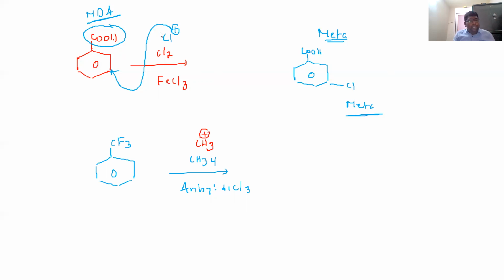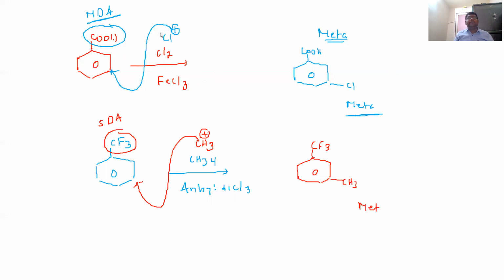Okay. So here, CF3 is a moderately or strongly deactivating group. Strongly deactivating group means methyl will be substituted, only the meta product forms. So the meta product formation, CF3 and CH3. So this is the meta product. So what you understood in this concept? The product formation mainly depends upon the substituent.